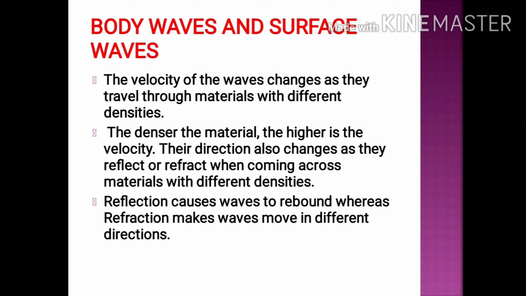Moreover, their direction also changes as they reflect or refract when coming across materials with different densities. Reflection causes the waves to rebound back, whereas refraction makes the waves move in different directions. So these are the characteristics of both body waves and surface waves.